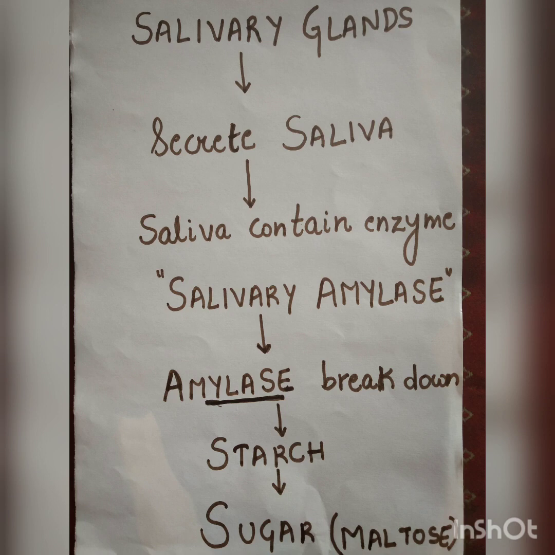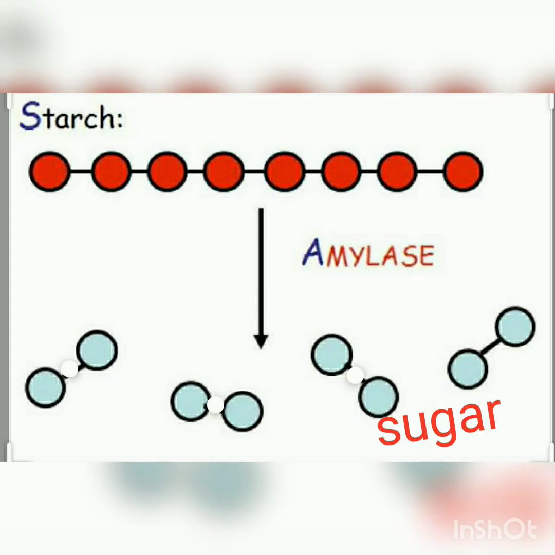Salivary amylase digests complex carbohydrates present in our food into their simpler and soluble form. Or I can say amylase breaks down starch present in our food into sugar. So the function of salivary amylase is to break down starch into sugar.